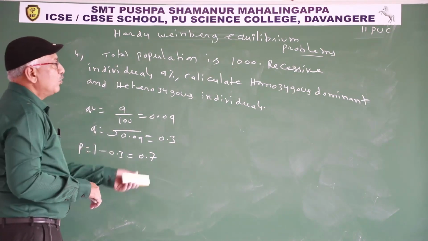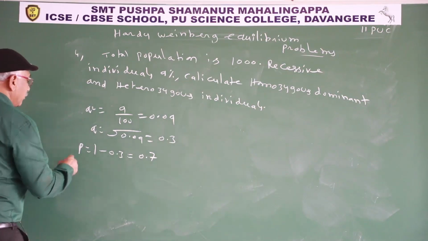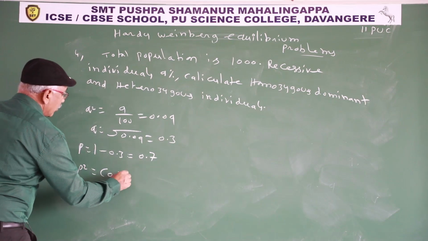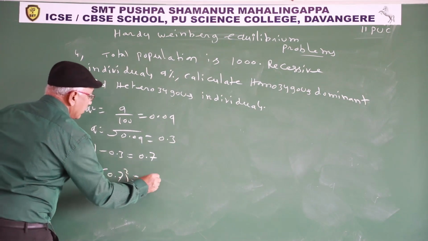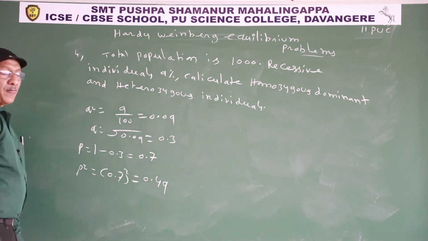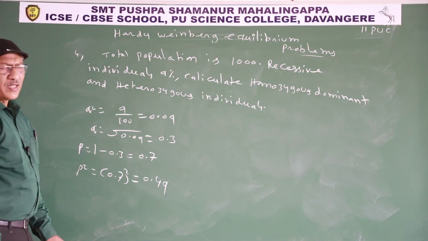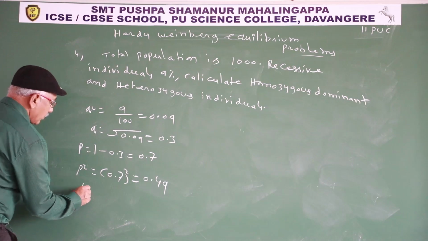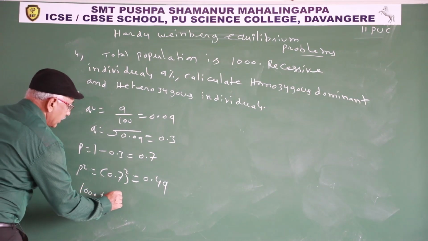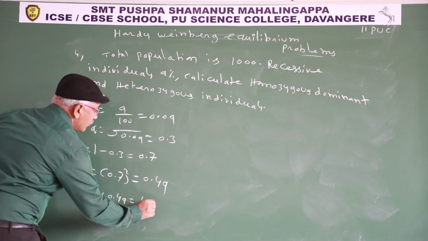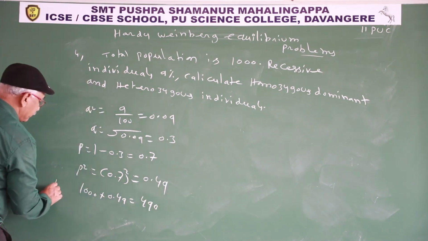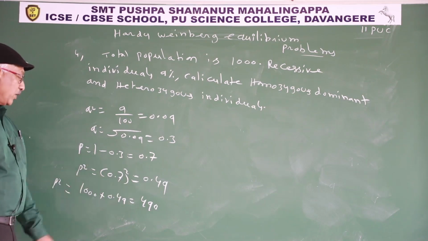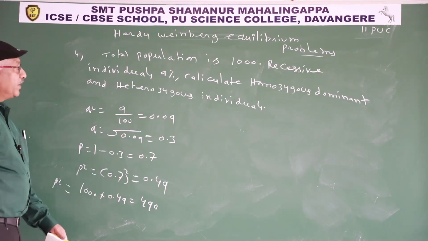So calculate the homozygous dominant individuals. P square, 0.7 whole square, 0.49. P square is 0.49 in 1. How many in 1000? 1000 into 0.49, 490. P square is 1000 into 0.49, that is 490.